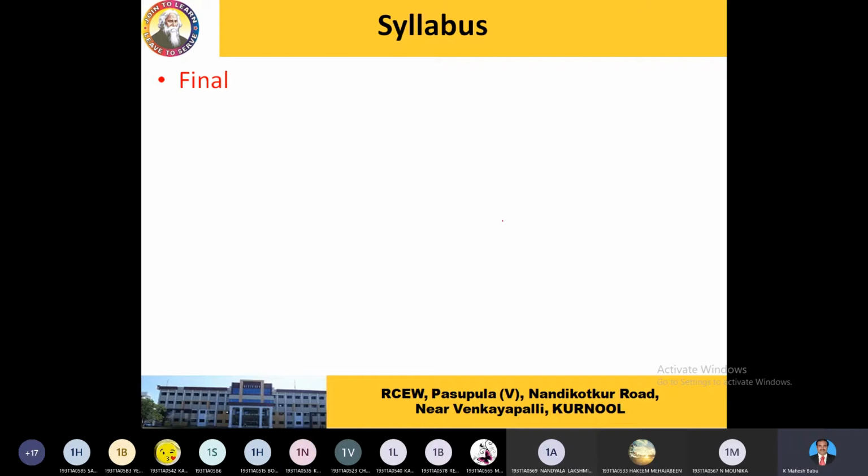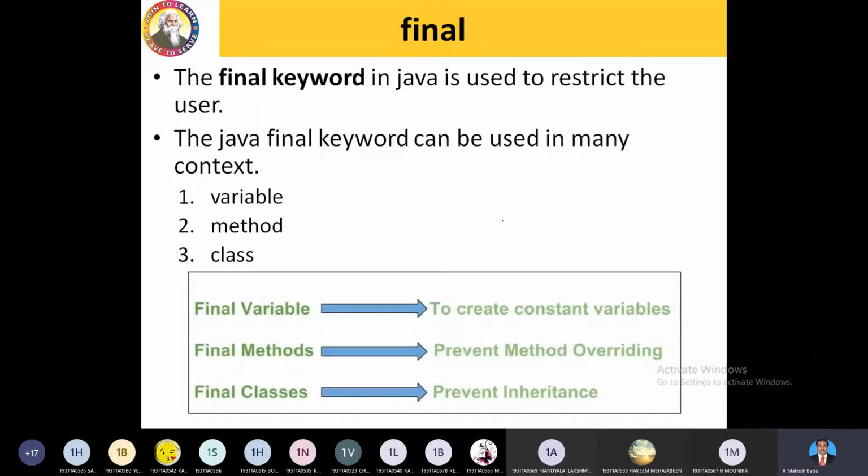It's a very, very important one and it's a very simple topic. See here, final is a keyword defined inside Java to restrict the user, which is meant to restrict certain things. It will have three notations: you may add it before a variable, before a method, before a class.